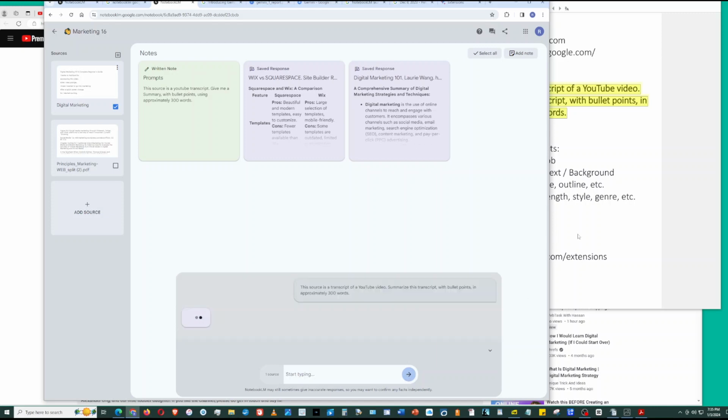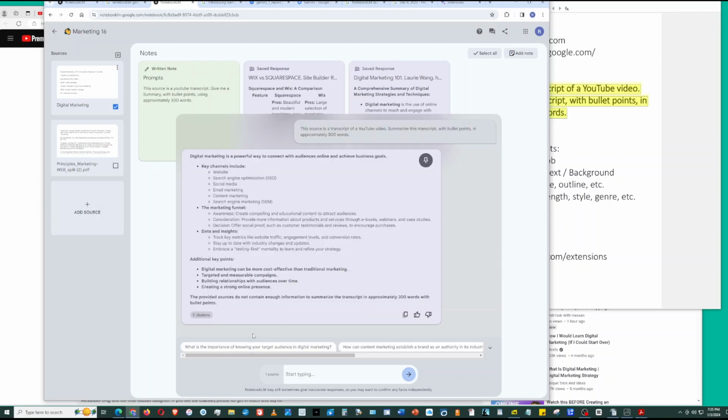Press enter or this arrow symbol. Give it a few seconds, and here we go. At the top of this conversation panel, it says, this source is a transcript of a YouTube video. Summarize this transcript with bullet points in approximately 300 words.